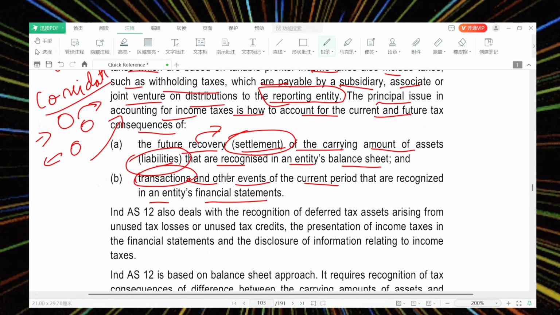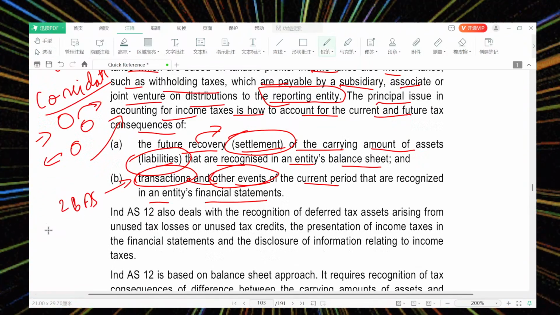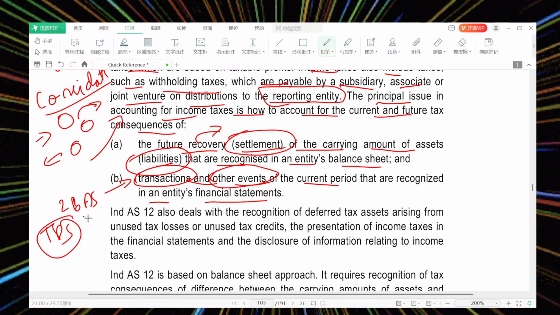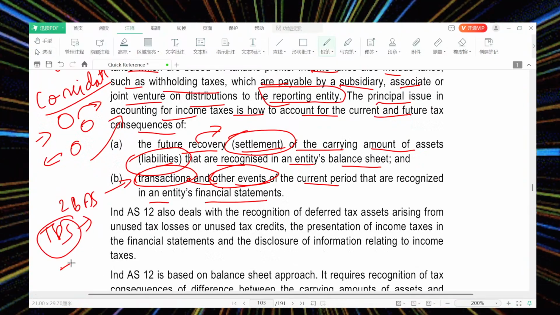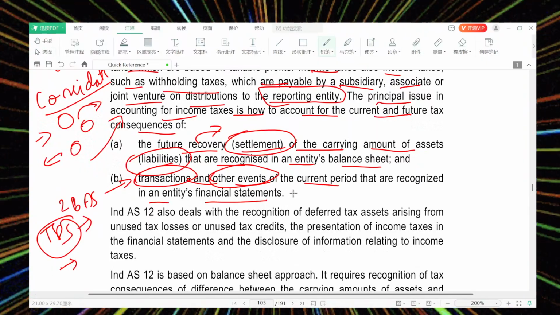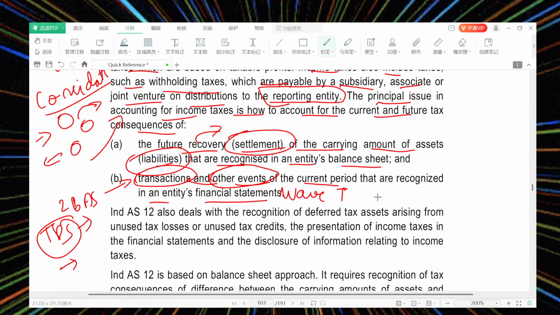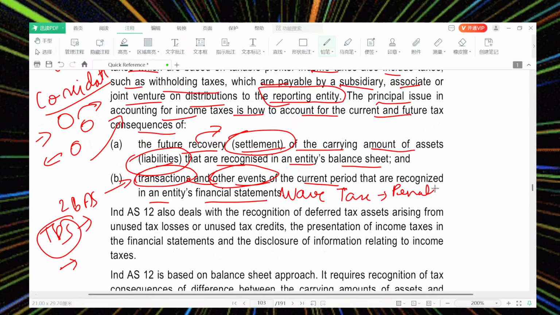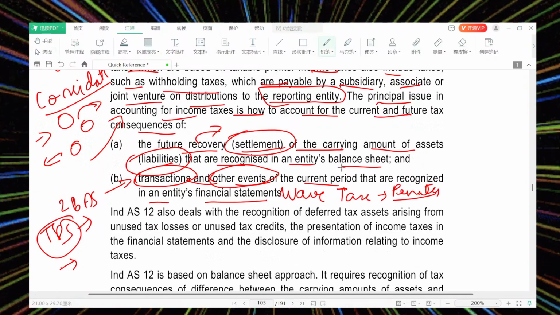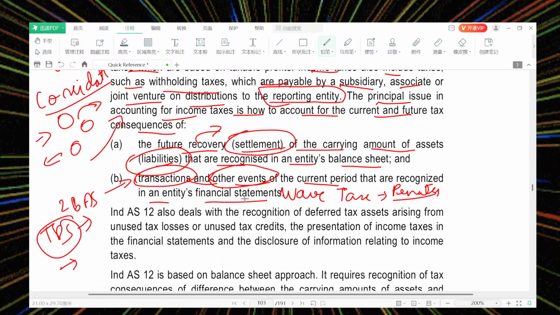So there are some transactions and some events. What is a transaction? For example, in Form 26AS they are reflecting that TDS has been deducted. So it is a transaction. The amount is deducted and is going to be repaid soon. But in the case of events, there is a remote possibility they are going to waive off our tax expenses. What is the tax expense? Penalty. We have gone for proceedings to waive off the penalty. If they waive off the penalty, what was recognized as a future expense or contingent liability becomes an asset for us.